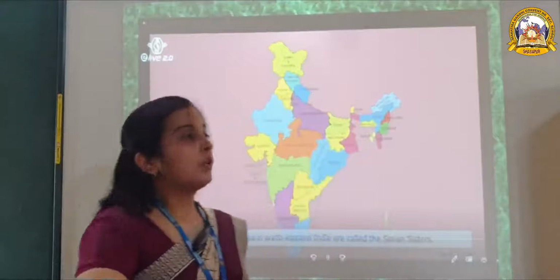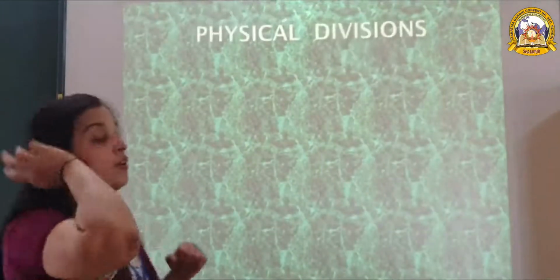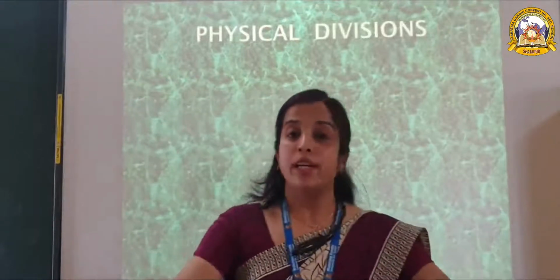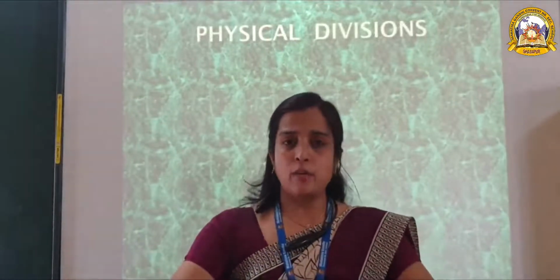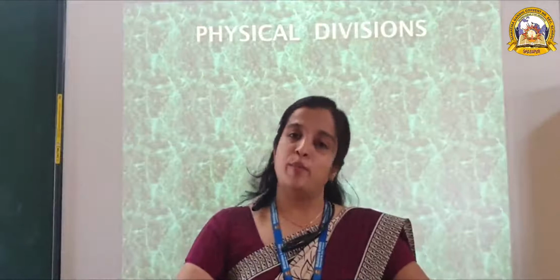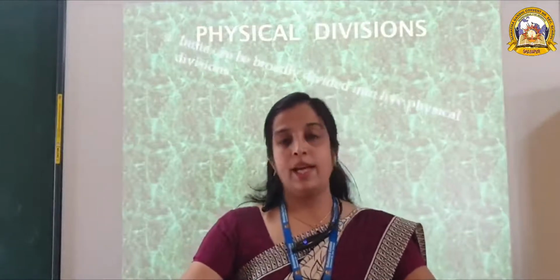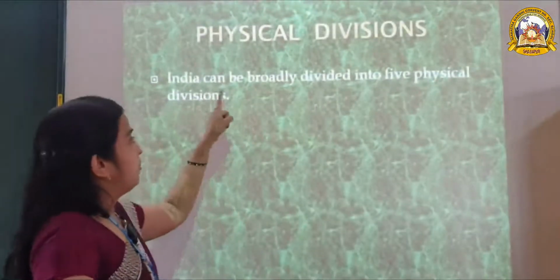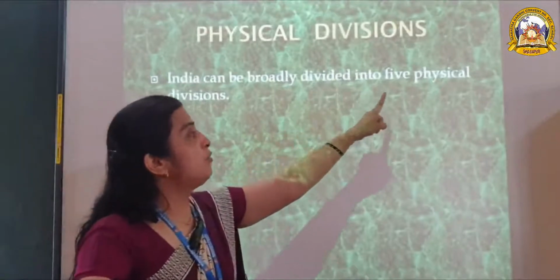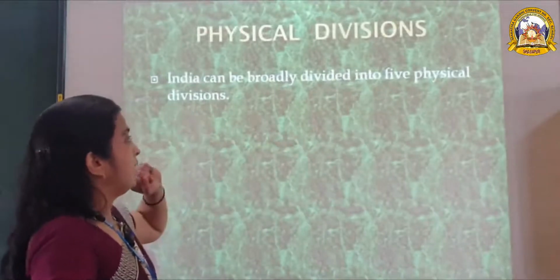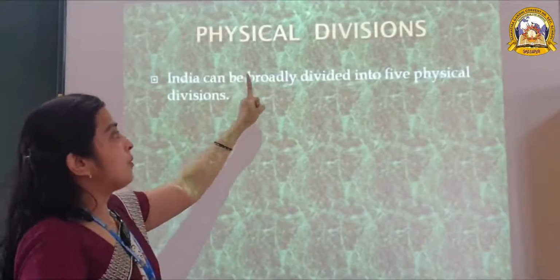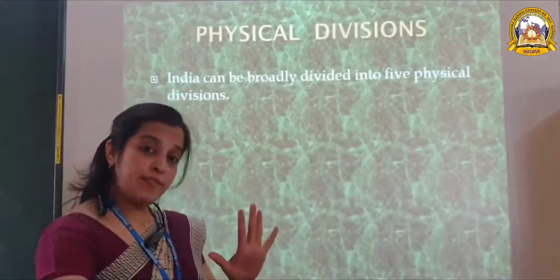Now we read about the physical division of India. The landforms of our country vary from place to place, and India can be broadly divided into 5 physical divisions.